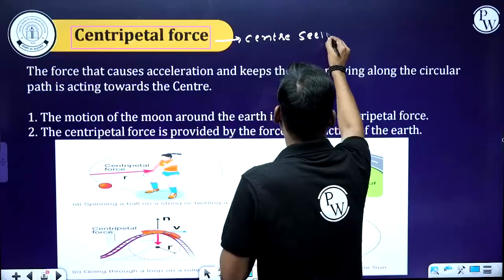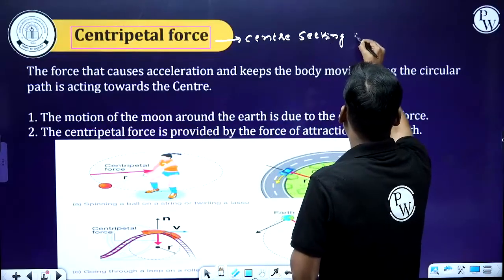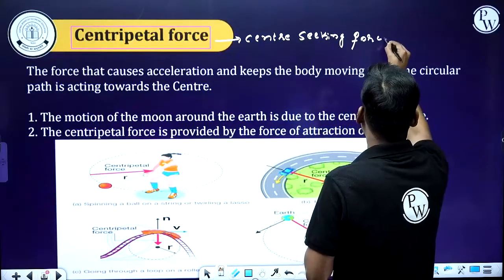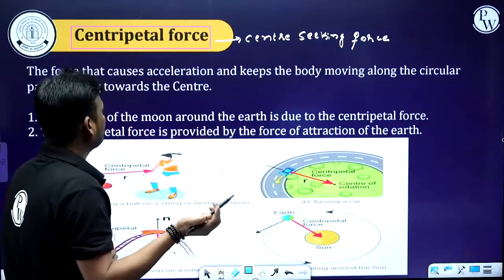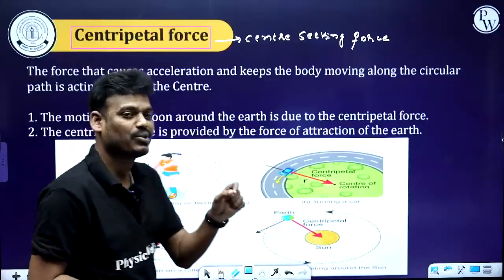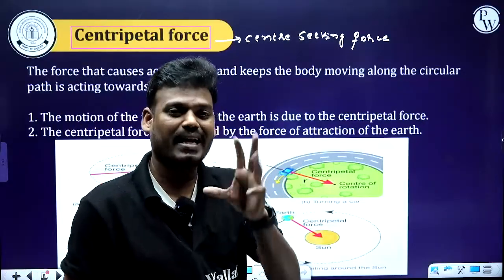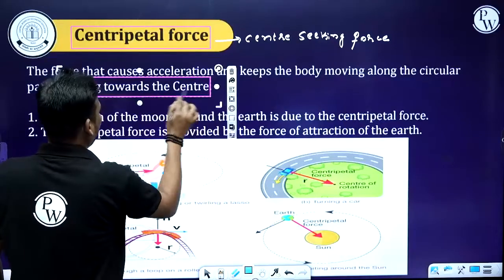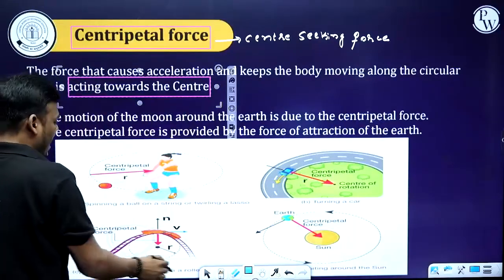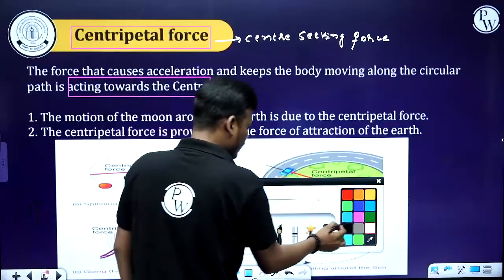Centripetal force is a center-seeking force. In your school exam, they can ask, what is the direction of a centripetal force? Here, the direction is acting towards the center. And now, examples for circular motion.